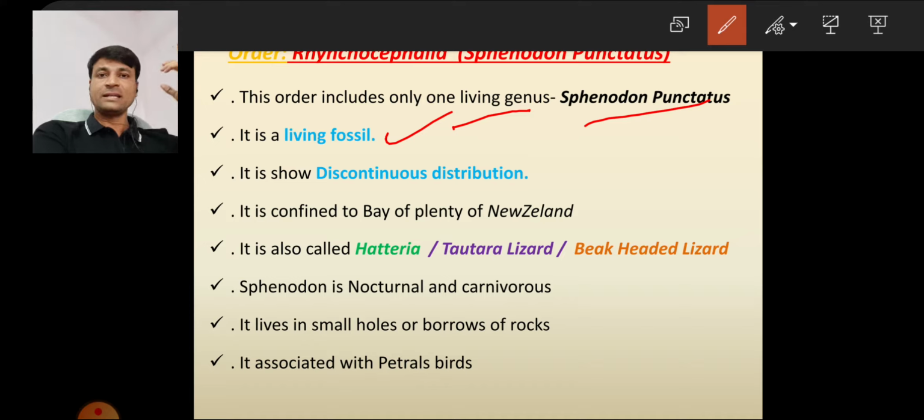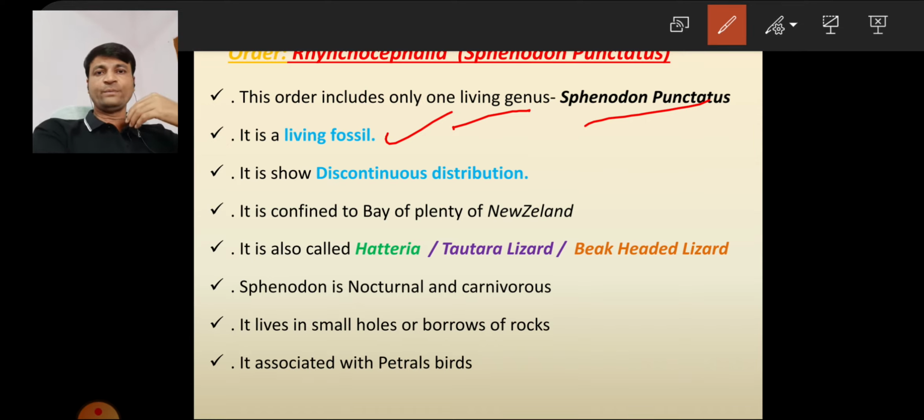What is a living fossil? Listen to the definition of the living fossil. If an organism persists its character without changing since many years or many decades, we call it a living fossil.